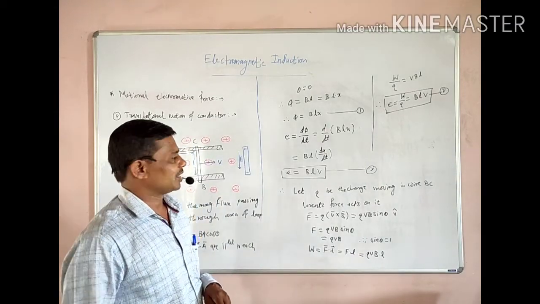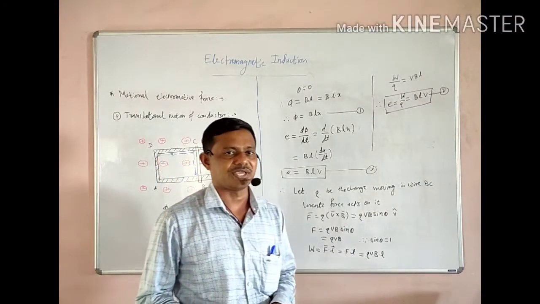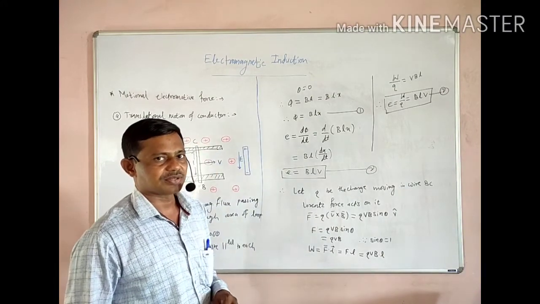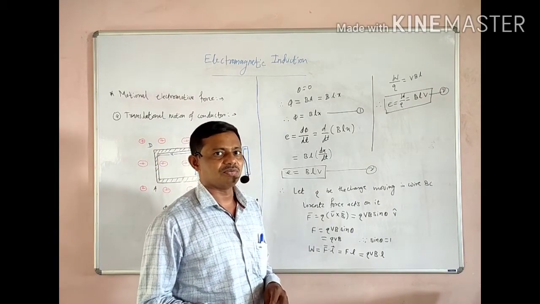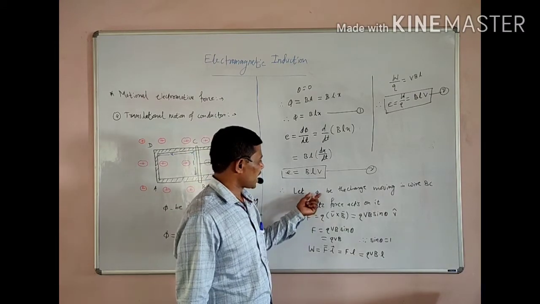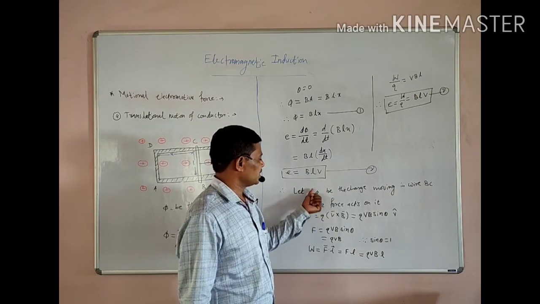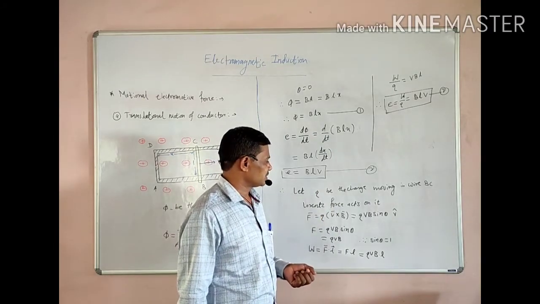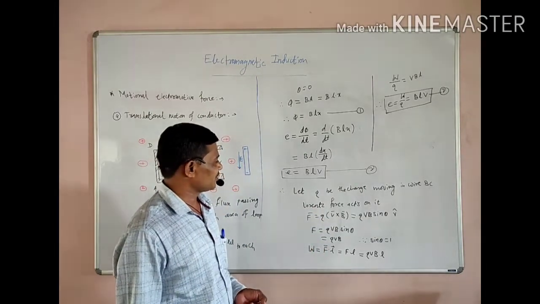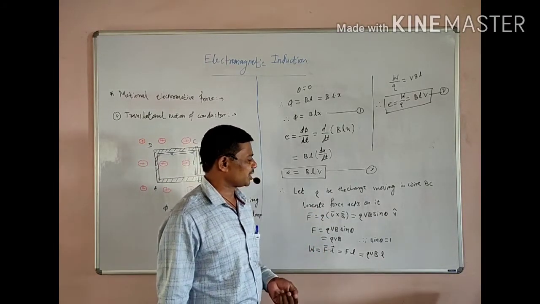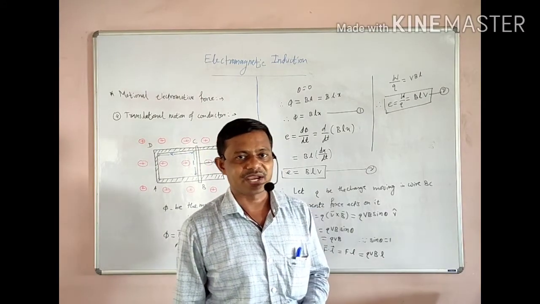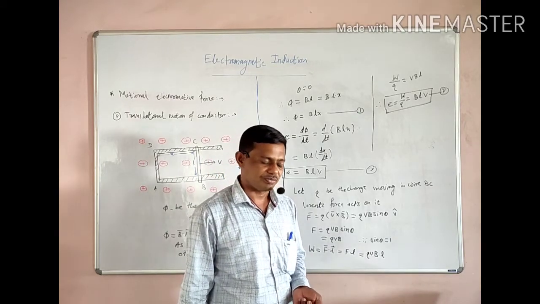We know that the expression for the Lorentz force on a moving charge is F bar equal to Q inside bracket E bar plus V bar cross B bar. That means this is the force acting on a charge moving inside a magnetic field, and if we take EMF into account, the Lorentz force acting on a charge is Q inside bracket E bar plus V bar cross B bar.